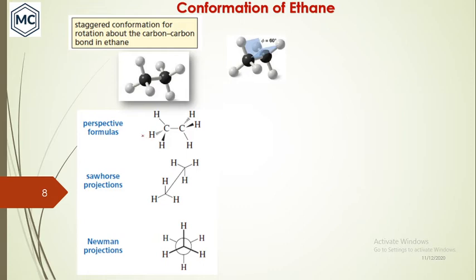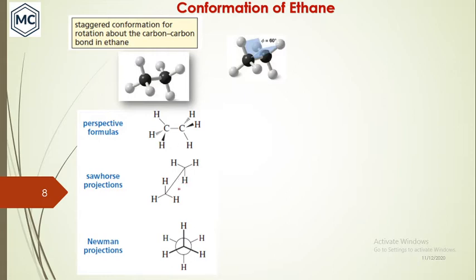Here is another drawing of ethane. We can represent it by Sawhorse projection and Newman projection. In the Sawhorse projection, you can see that this is the front carbon and this is the back carbon. On the front carbon, this wedge hydrogen is to your right and this dash one is to your left if you are looking in this direction, and this one is in the same plane of the paper.